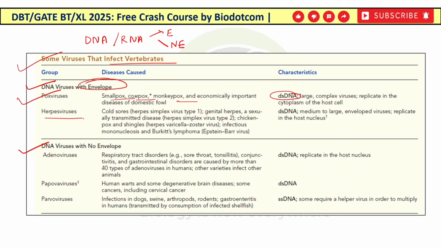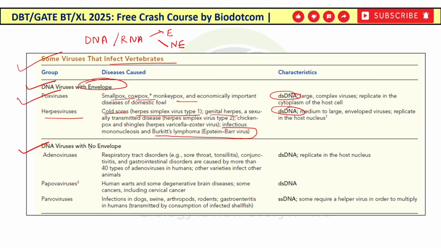And if we talk about the herpes viruses, they cause cold sores by herpes simplex virus type 1, genital herpes, STD, and apart from that chicken pox and shingles. Infectious mononucleosis and Burkitt lymphoma are all caused by these herpes viruses, which again have double stranded DNA, and it is an enveloped virus. So you have to remember this example: pox virus as well as herpes virus.